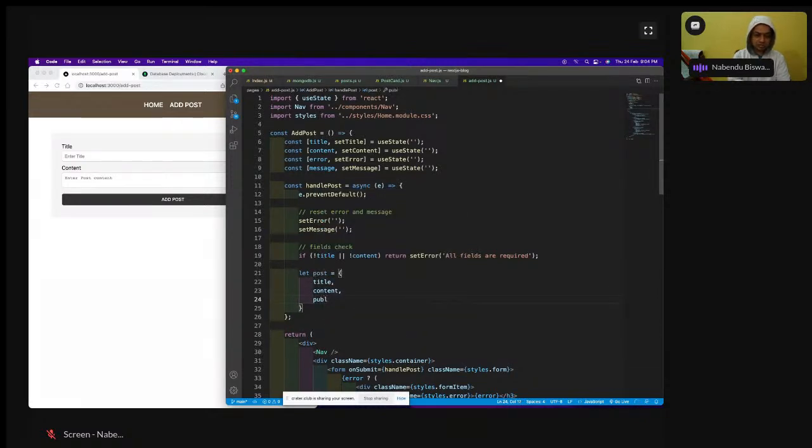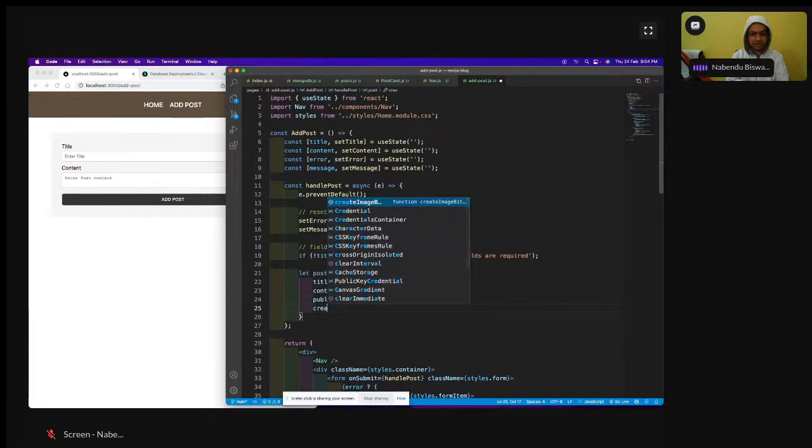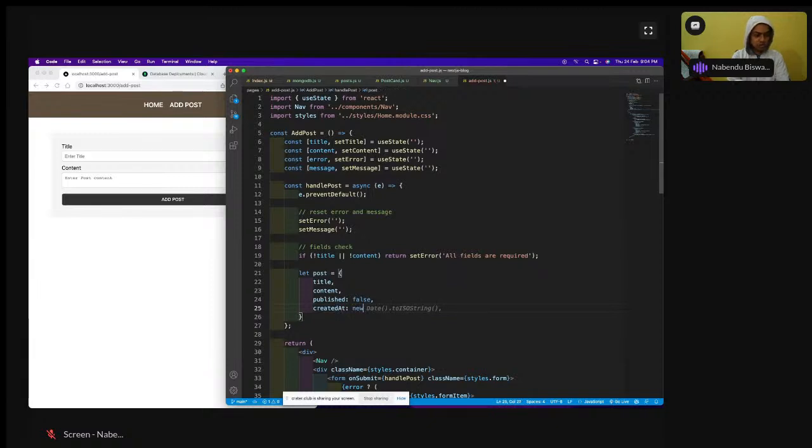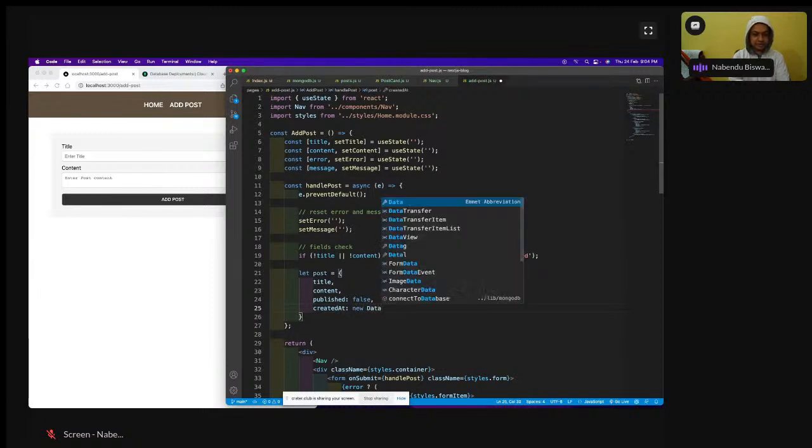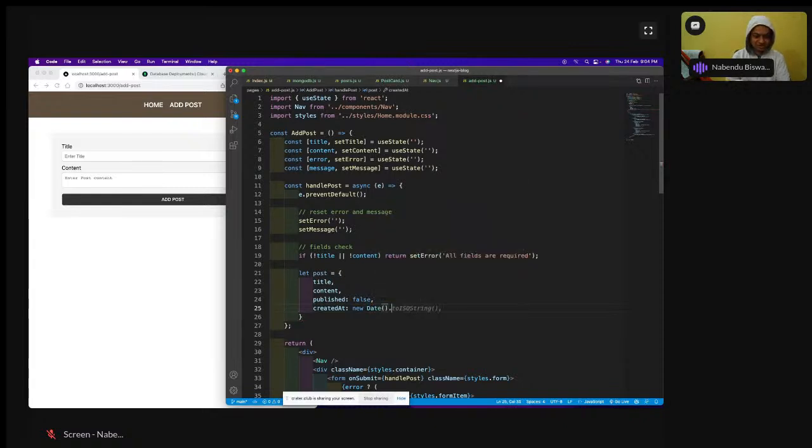published, published is false, and created at is new Date dot toISOString. Okay, so created at is also something which you want to show, that was showing as the invalid post. Okay, so this post I've done. Now I have to save the post.